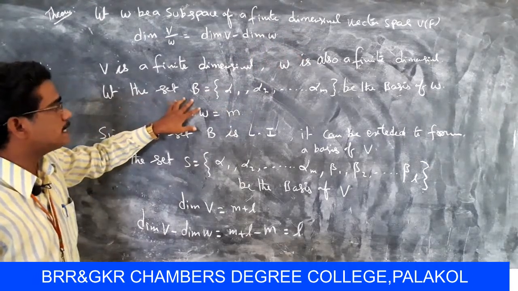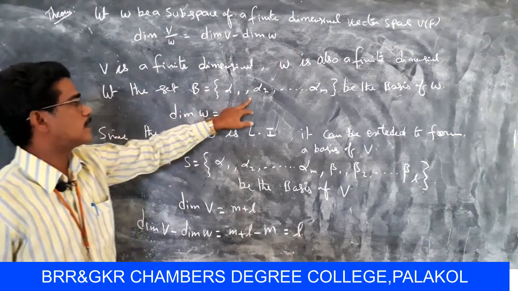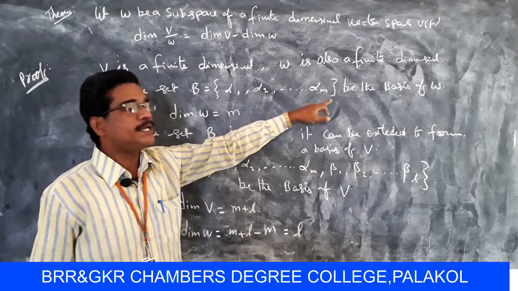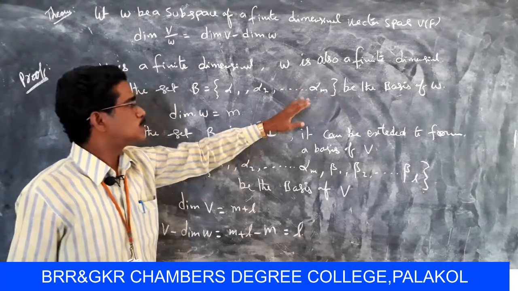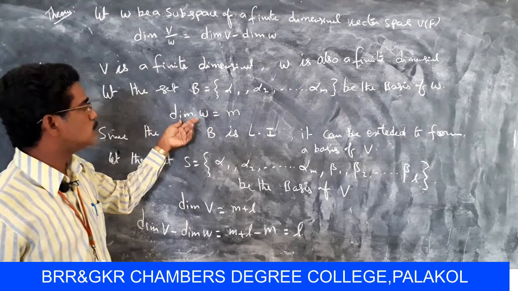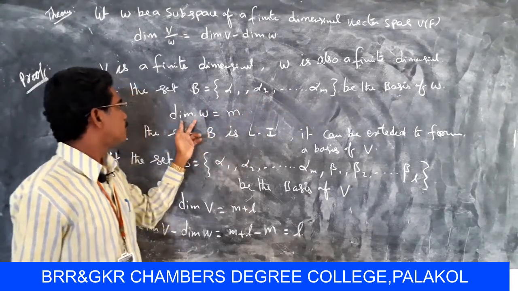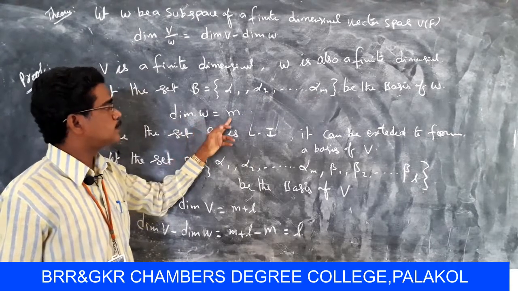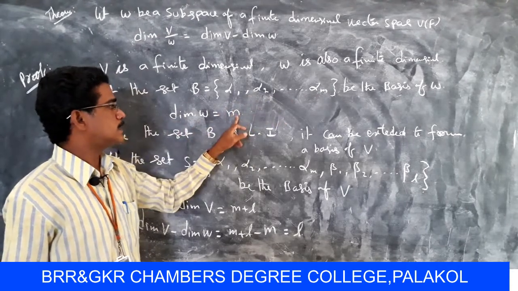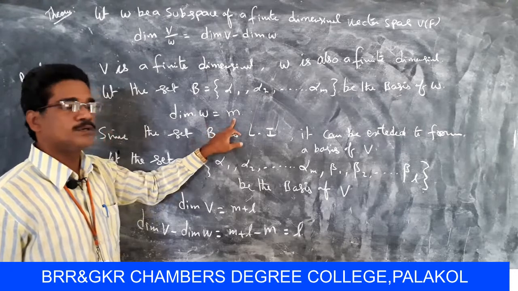Let the set B equal to alpha 1, alpha 2, so on alpha m be the basis of W, so dimension W equals m.